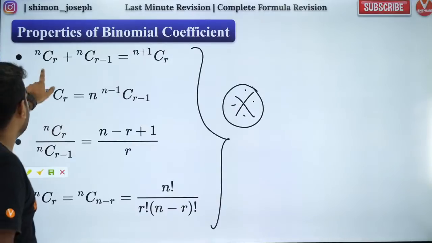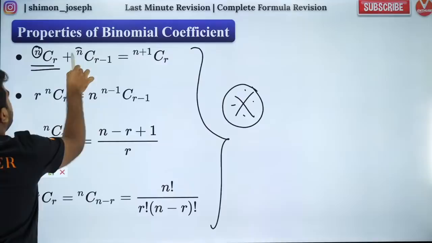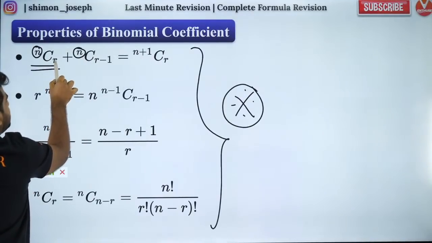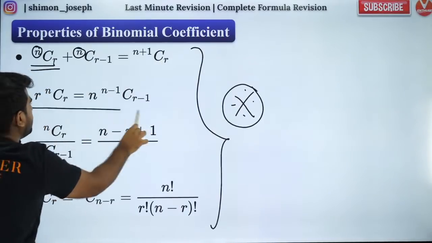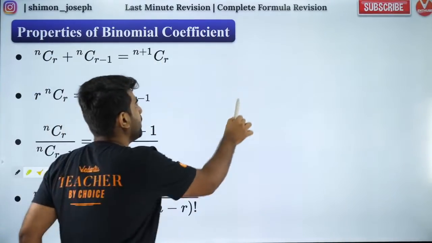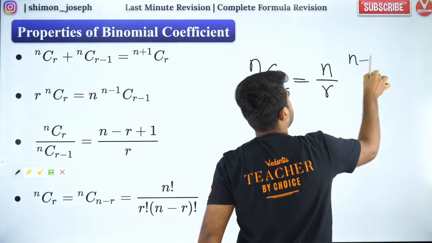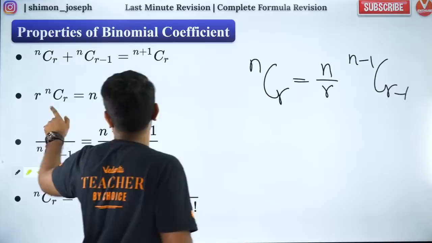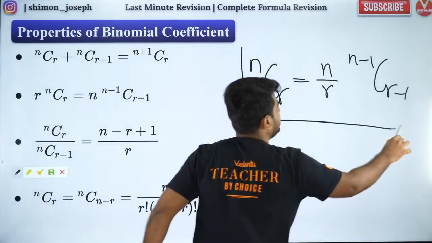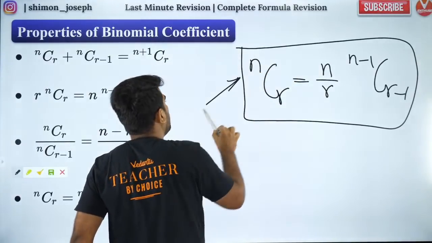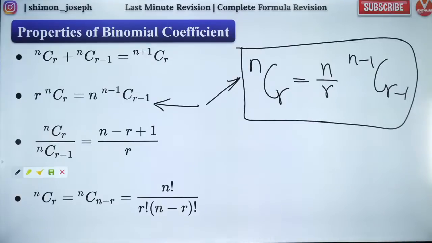Great. So people, nCr plus nCr minus 1. So you have the top same constant, and in the subscript you have r and r minus 1. Then it will be n plus 1 Cr. The second one is very easy. I will teach you a way to remember it. So nCr is equal to n by r, n minus 1 C r minus 1. That's the second one. Can you see that? So that way is easy to remember, na? So if you feel this is easier, remember it like this. This is also very important. It is just the second one. Got it? Are you all clear with it?